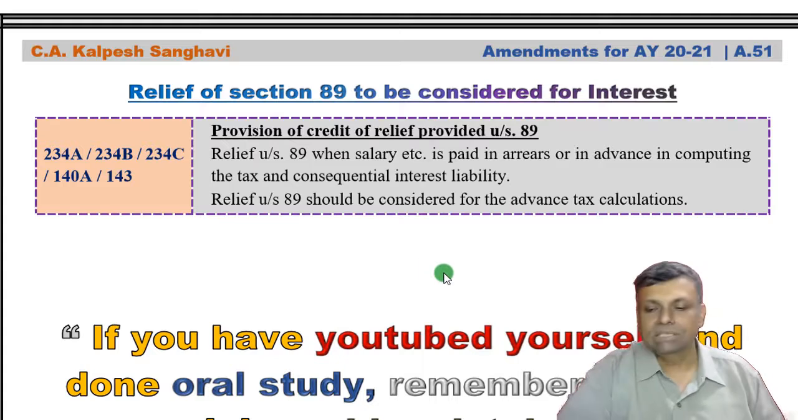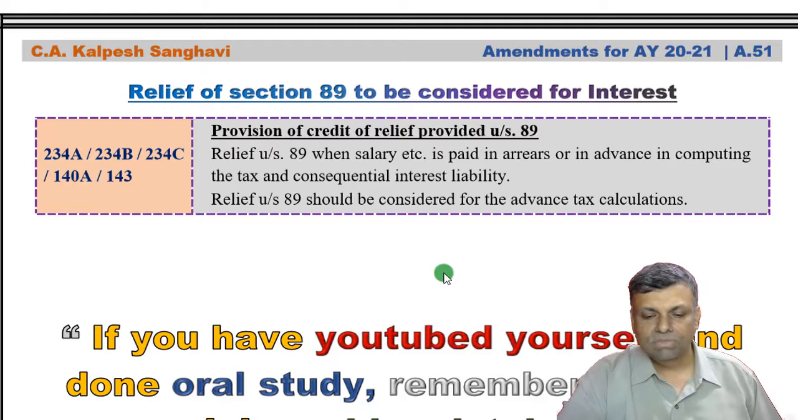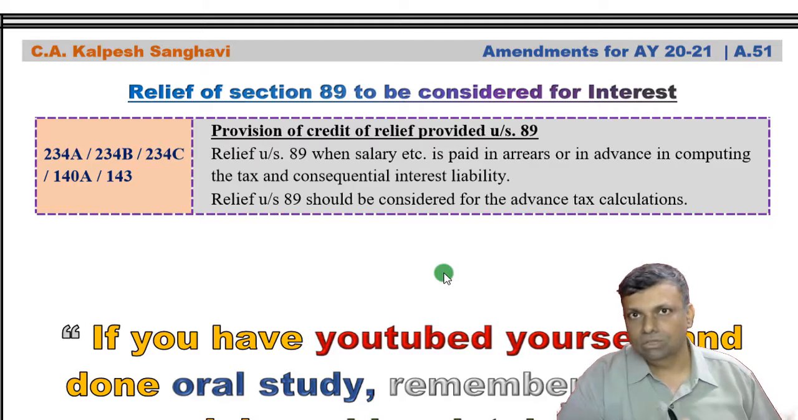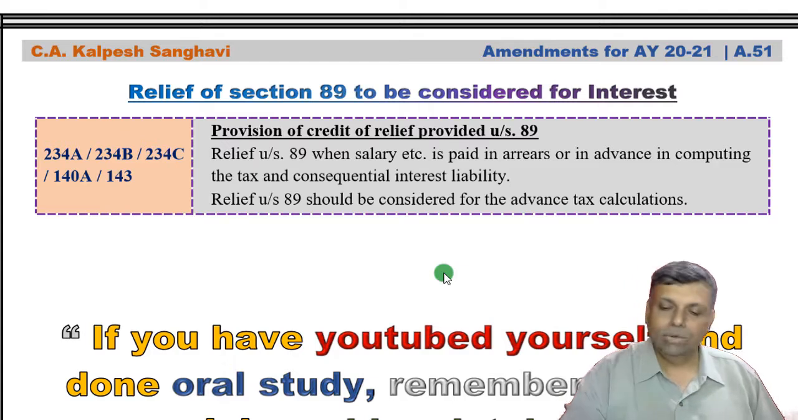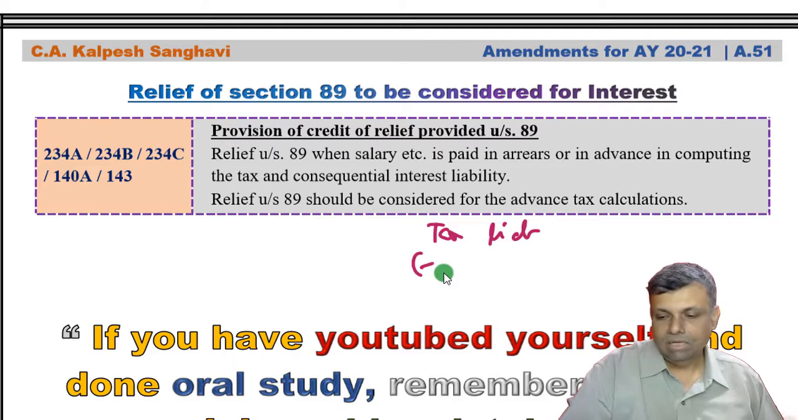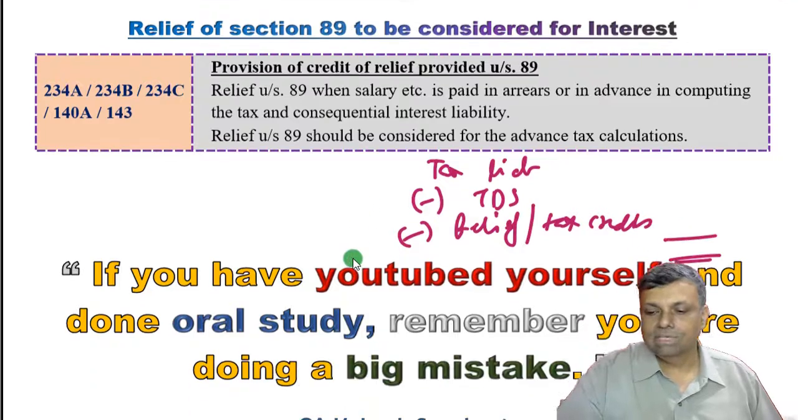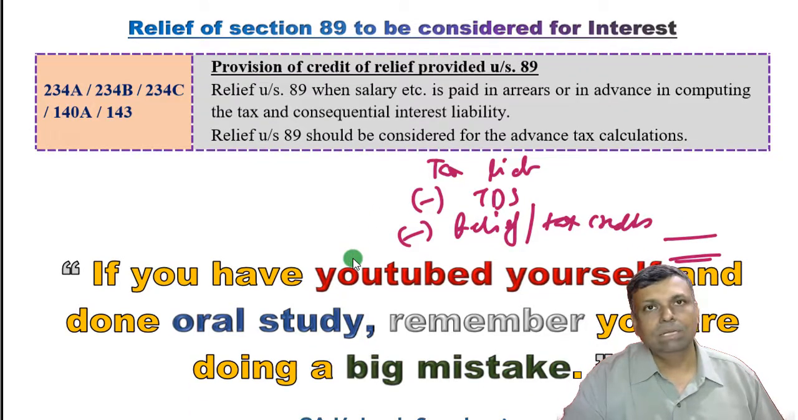The relief of section 89 is to be considered for the purpose of advance tax provisions. Here also many sections have undergone a change, but the theme is just the same. Normally we say whatever was the tax liability, minus the TDS, minus the reliefs or the tax credits, this is your net advance tax required. So tax liability minus TDS minus reliefs, specified rebates or tax credits will be eligible. The net figure is the advance tax required.